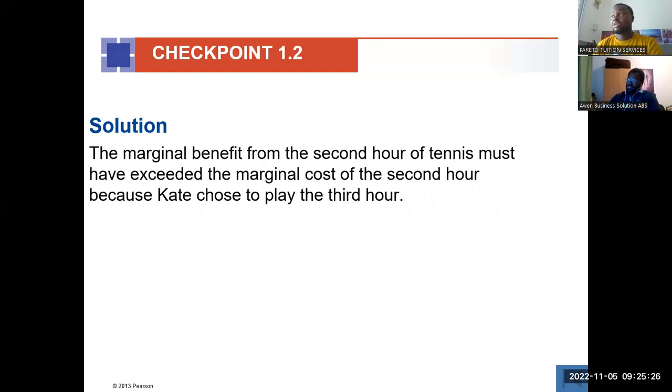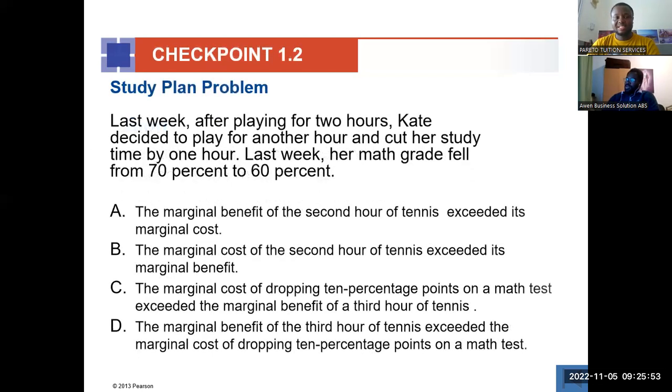As we saw in our last video, Bill Gates and those other two guys, they quit school. Why? Because to them, the marginal cost of schooling was way more than the marginal benefit. So they rather stopped school and went and did whatever. Then they became rich out of it. So it all depends on the marginal benefit and the marginal cost.